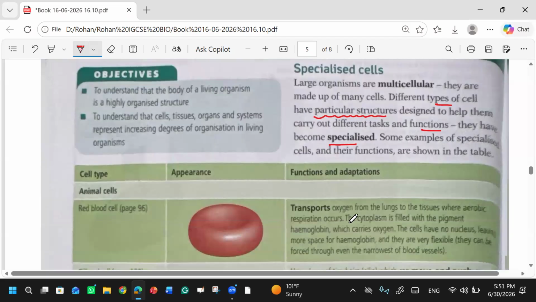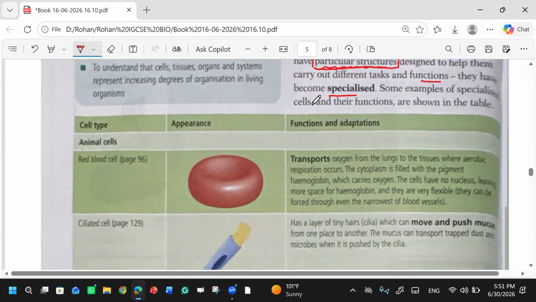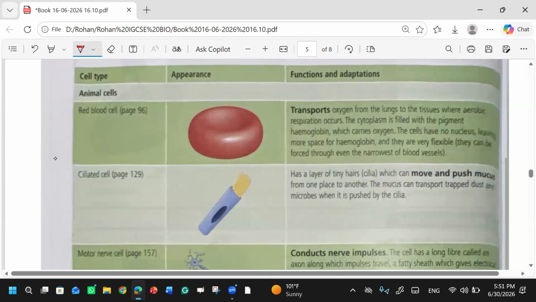So what is the thing they have mentioned? The specialized cells are those which perform specific activities, and their structures are also particular. They don't have an ordinary structure like all other cells. Now if we talk about the red blood cells, you know that red blood cells transport oxygen from the lungs to different parts of the body, from the lungs to the tissues. This is the function of red blood cells.